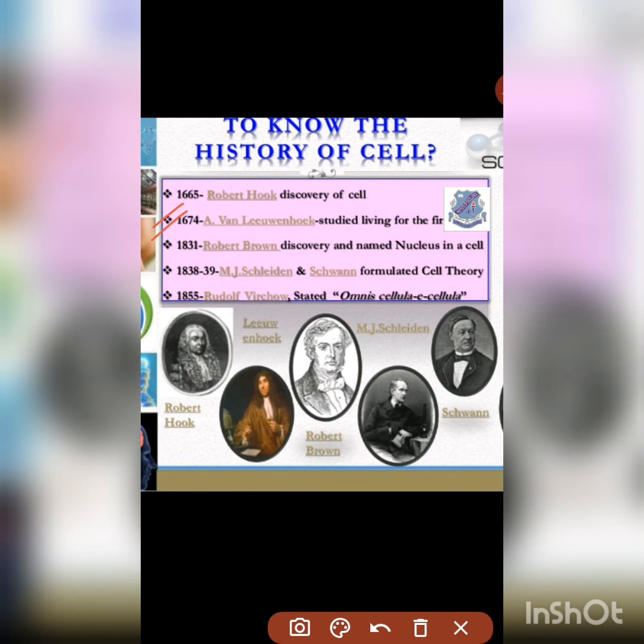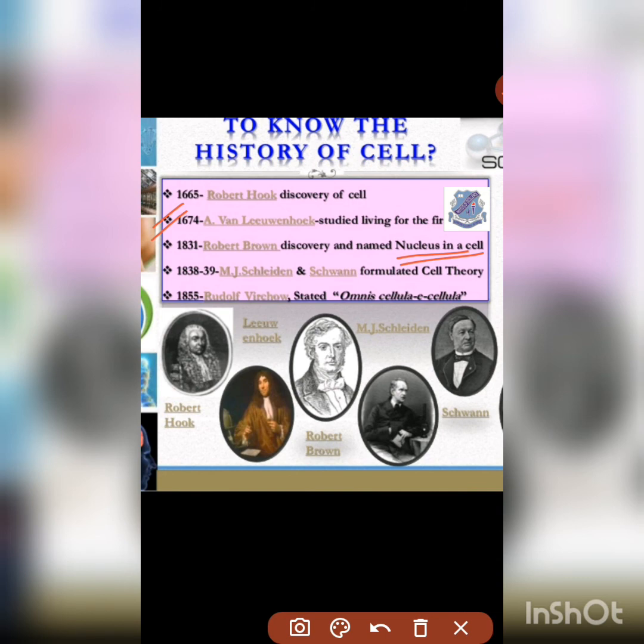Now, in 1831, Robert Brown discovered and named the nucleus in a cell. We will discuss what the nucleus is, but you have to remember that Robert Brown was the person who discovered that there is also a small part called the nucleus in a cell.